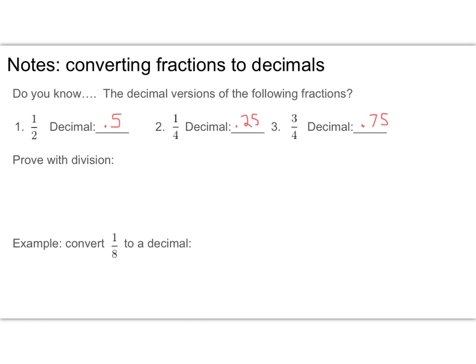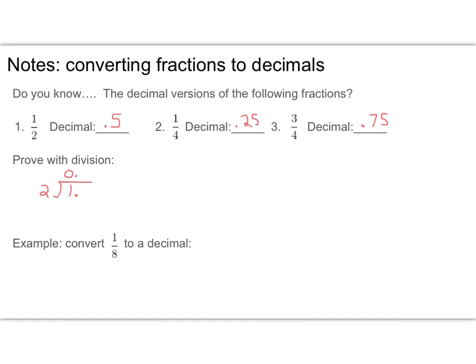Now you may or may not have known this, but let's see how we figure this out using the division that we did last week. So for example, 1/2 is the same as 1 divided by 2. So the 1 goes in the house and the 2 goes on the outside. I know 2 doesn't go into 1, so I'm going to have to put a 0 there. We have a decimal, which I'm going to move up to here.